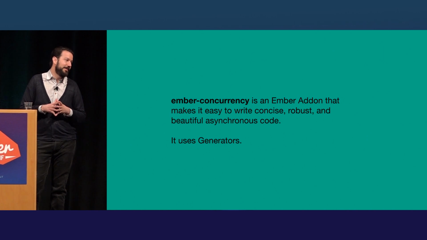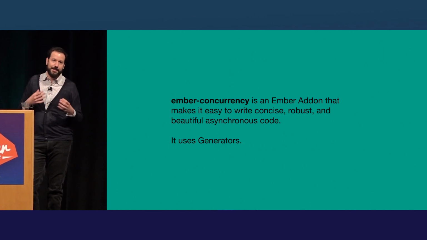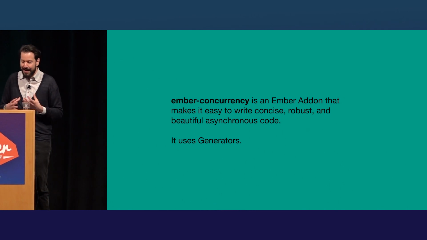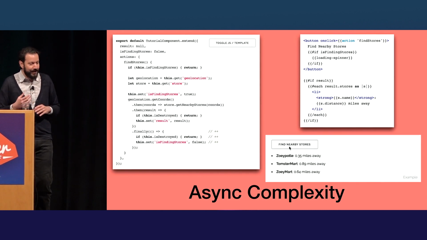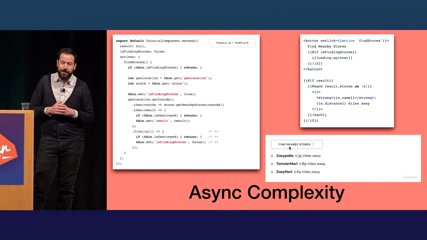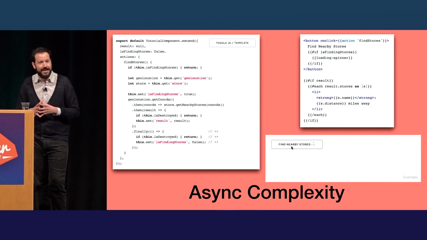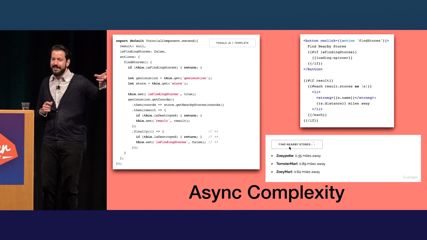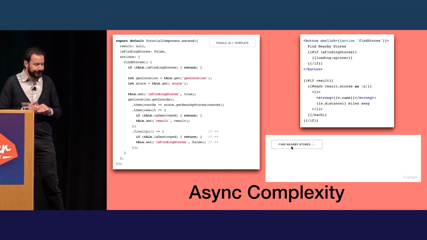The docs are excellent. I'm not going to repeat everything in the docs, but they build up an example of how you might get some complexity in your apps when you're trying to make a real-world production app doing asynchronous stuff. So this is an example app they have with an asynchronous API, probably built into the browser, to get your geo-coordinates, and then another asynchronous API called getNearbyStores, which you would send those coordinates, and it would return some stores that are near where you're living.